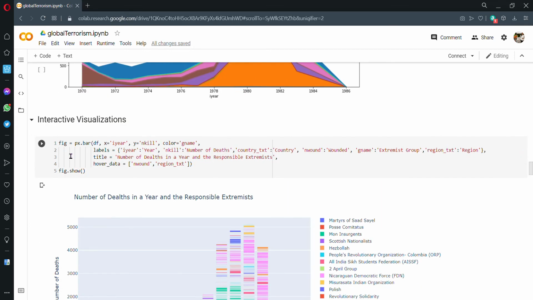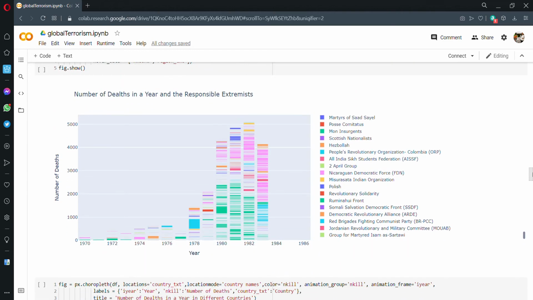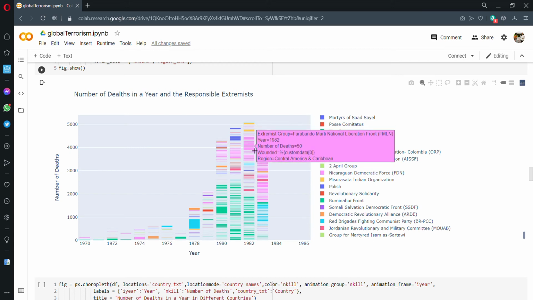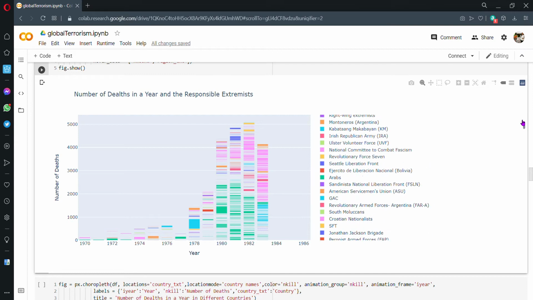Moving on, we have the interactive visualization. Now this is the interesting part. I have used Plotly for these visualizations. So you can see we have our data here which tells us the extremist group responsible for the attack, the year in which the attack was done, the number of deaths it caused, and also the region is highlighted. Even the wounded data is there. So this is a pretty interactive and informative graph. Here the colors symbolize the different terrorist groups, extremist groups. A long list of those.